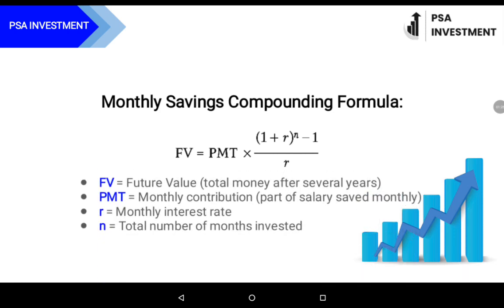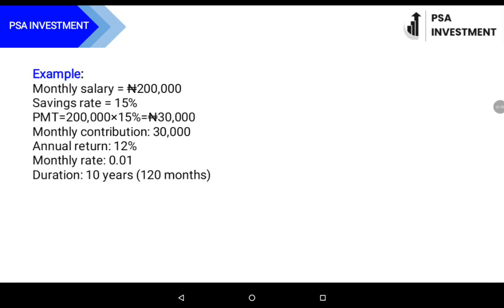The first variable, which is the FVIF, holds the future value. So for me to determine the future value after a specific period of time, it depends on my monthly contribution, which is the part of the salary saved monthly. Then I have the rates, that is the interest rate that is charged on my savings monthly. Likewise, I have the number of months that I'm investing my money. This strategy is actually a monthly investment plan, which encourages savings.